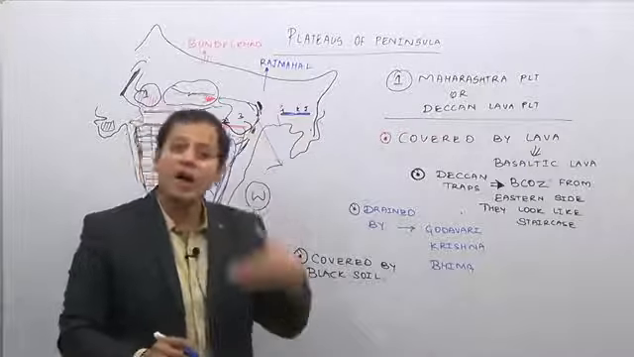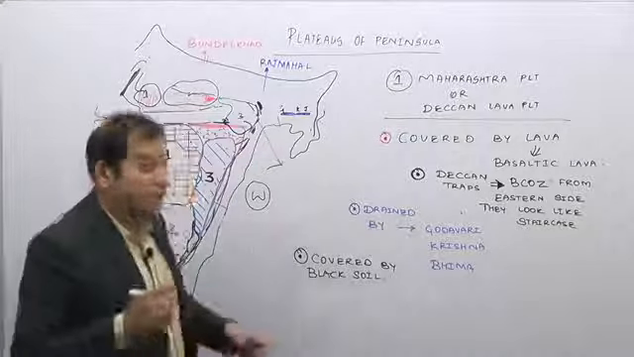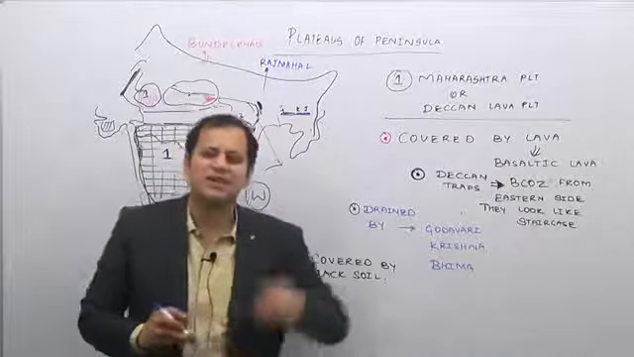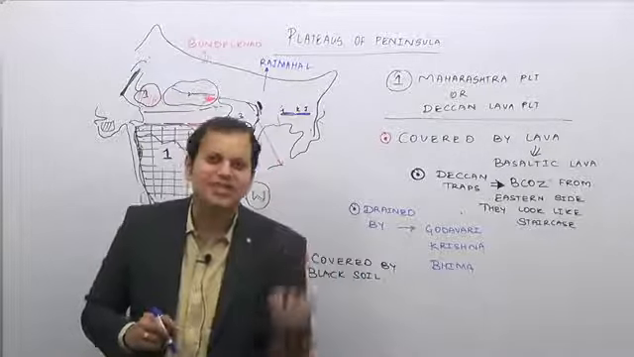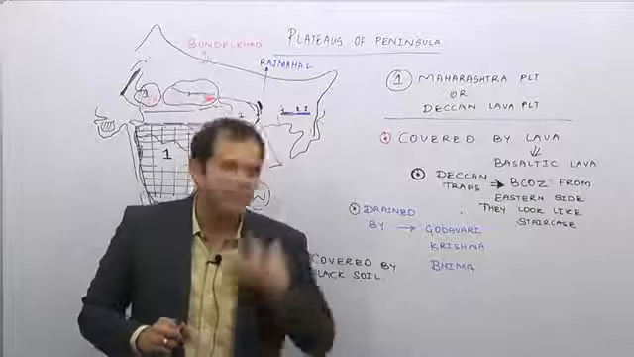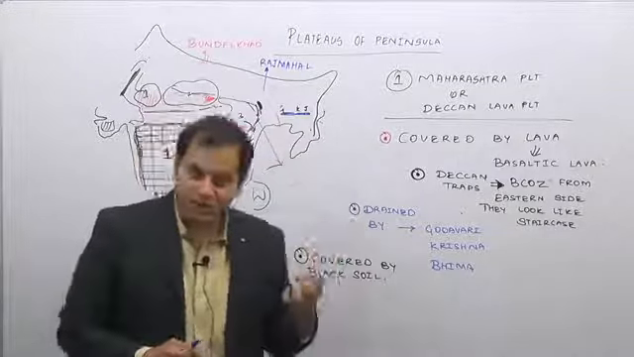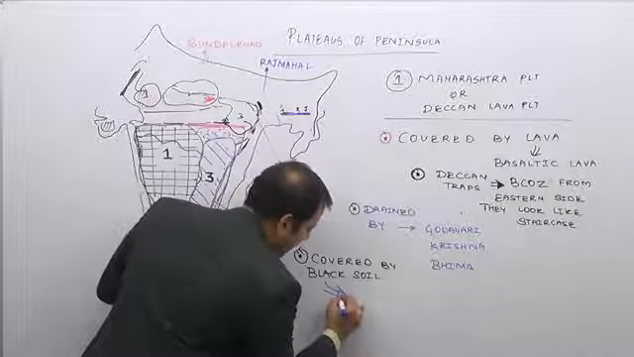But why due to iron? We will do that in the next lecture. It is covered by black soil. Now, what are the important features of this black soil, etc.? We will do that while doing the soils. But remember, this black soil is an extremely fertile soil, and especially it is famous for cotton cultivation. So as a result, this is also known as black cotton soil.